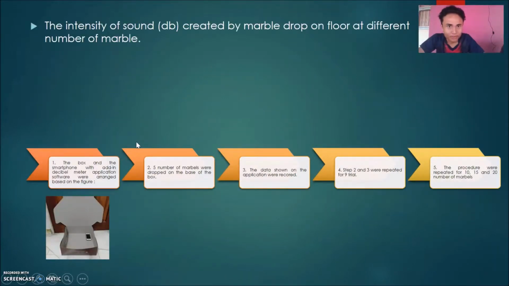The intensity of sound in decibel created by marble dropped on the floor at different number of marble. First, the box and the smartphone with a decibel watt meter application software were arranged based on the figure. 5 number of marbles were dropped on the base of the box. The data shown on the application were recorded. Steps 2 and 3 were repeated for 9 trials. Lastly, the procedure was repeated for 10, 15 and 20 number of marbles.